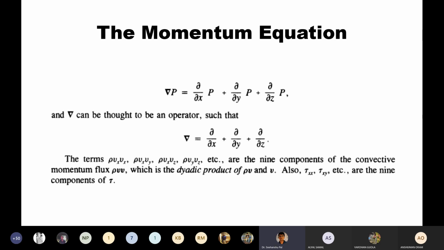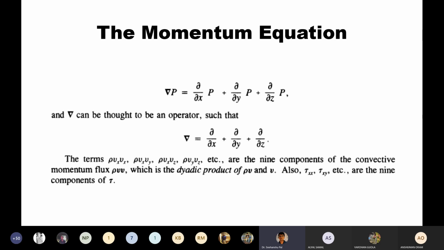And how can we do that? The terms del p del x, del p del y, and del p del z all represent the pressure gradient along x, y, and z space. By itself, pressure is a scalar quantity, but the gradient needs directions, so it is a vector.